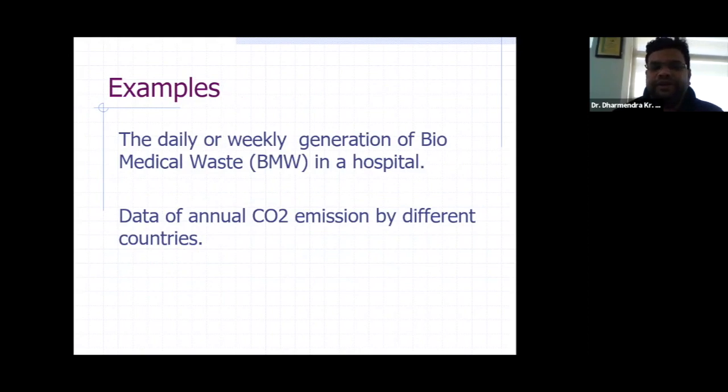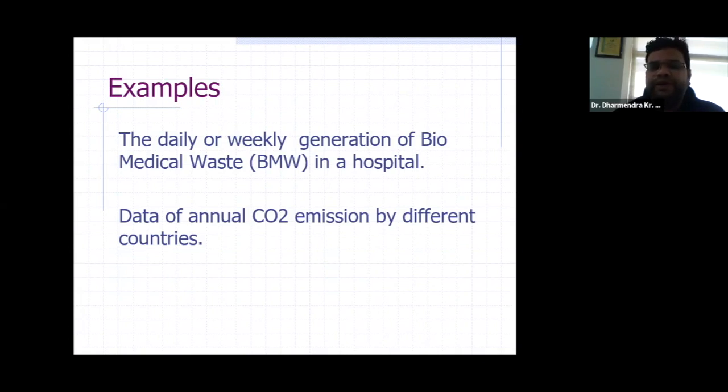For example, this time series is applied in every branch, every discipline, but we are talking about environmental studies. So we can say the daily or weekly generation of biomedical waste. As you all know, in hospitals biomedical waste is a very important component. If you want to know the weekly generation of biomedical waste, then from day 1 to day 7, what particular amount of biomedical waste is generated in a hospital each day.